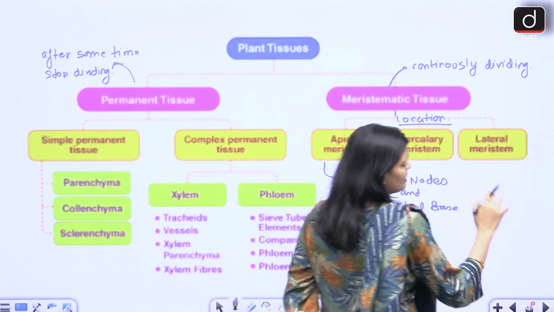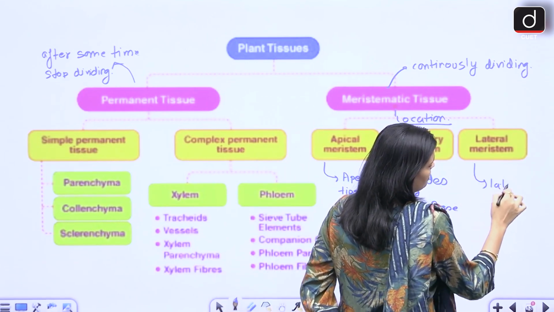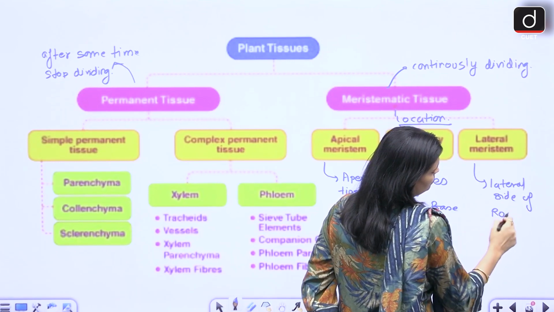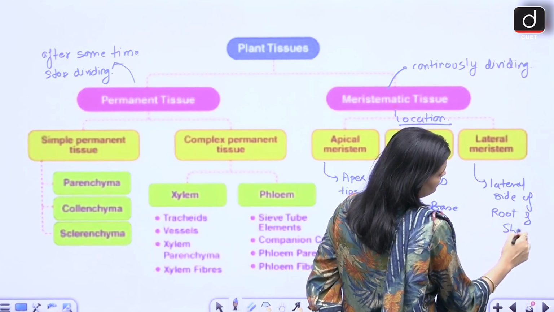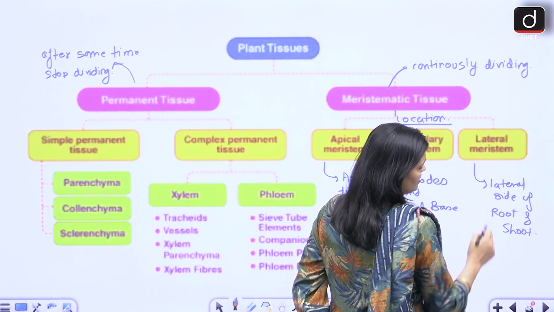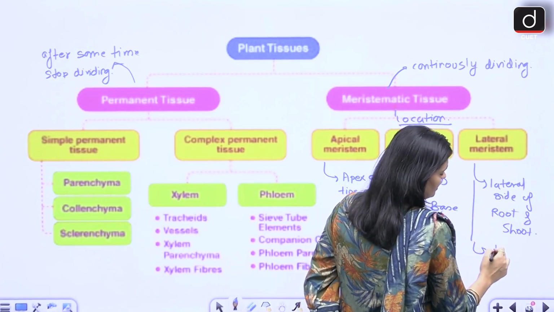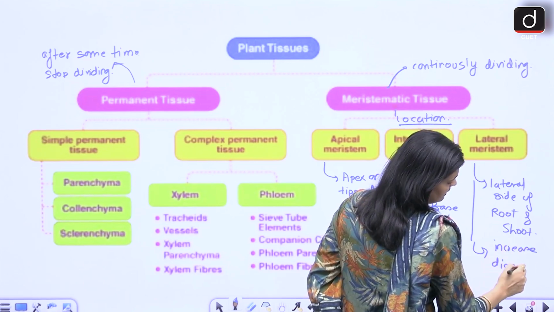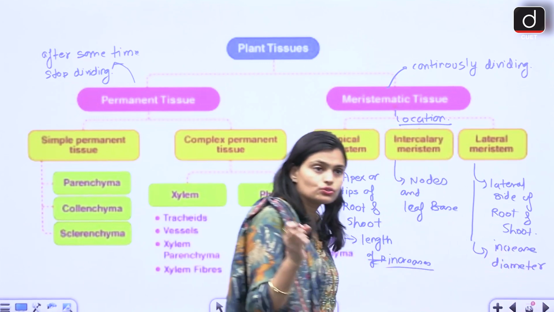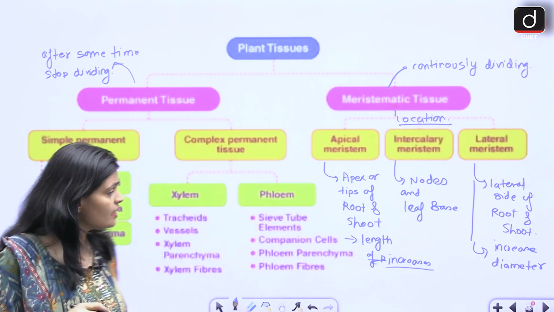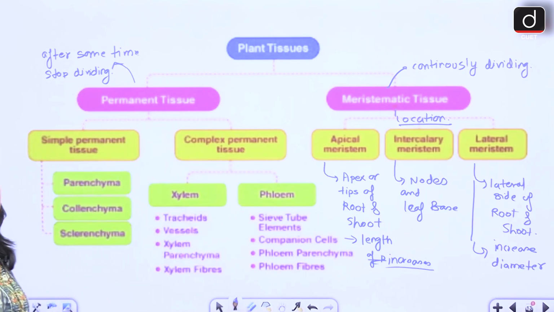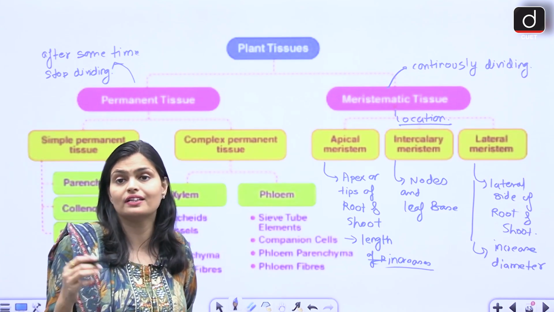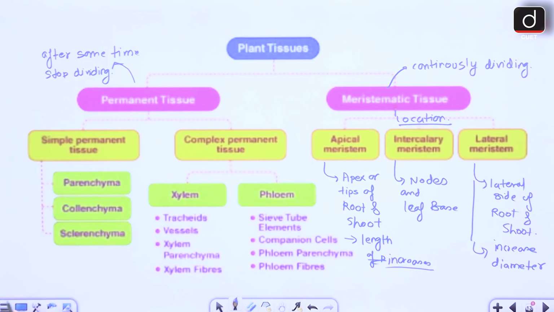Lateral meristem is found at the lateral side of root and shoot. This lateral meristem helps to increase the diameter of the plant, चौड़ाई, girth बढ़ाते हैं, ठीक है. Whereas intercalary meristematic tissue is present at the nodes of the leaf, and from here the new leaves arise, ठीक है. So this is the meristematic tissue.